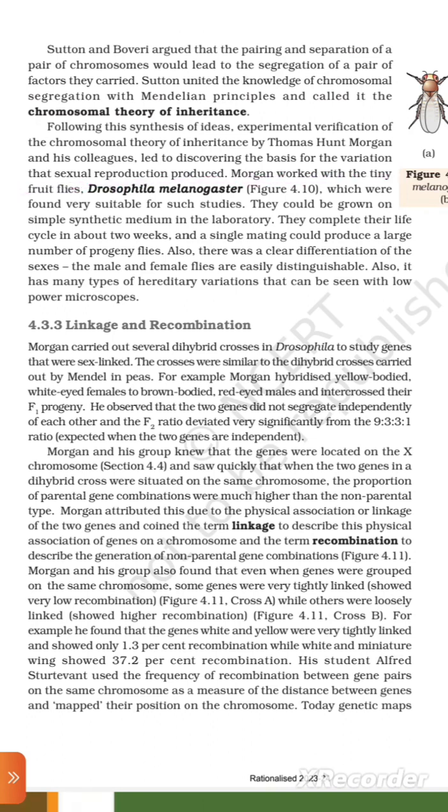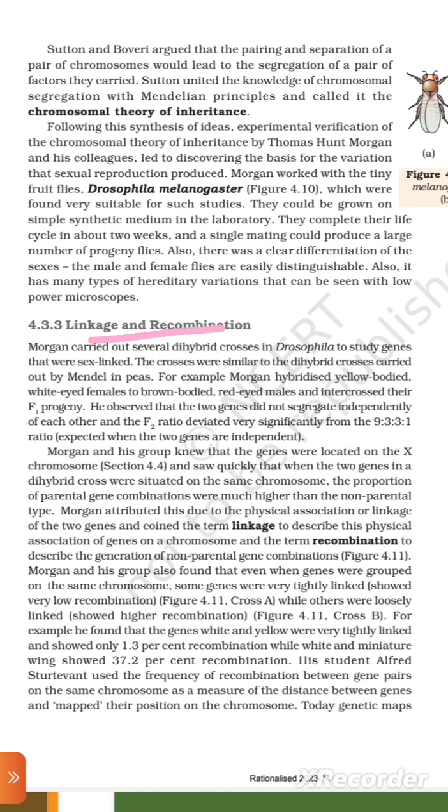Morgan worked with the tiny fruit fly Drosophila melanogaster, Figure 4.10, which was found very suitable for such study. They could be grown on simple synthetic medium in the laboratory. They complete their life cycle in about 2 weeks and in a single mating could produce a large number of progeny flies. Also, there was a clear differentiation of the sexes. The male and female flies are easily distinguishable. Also, it has many types of hereditary variation that can be seen with a low power microscope.